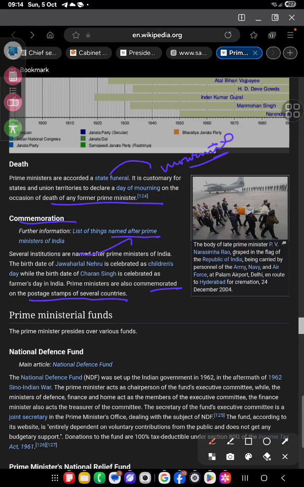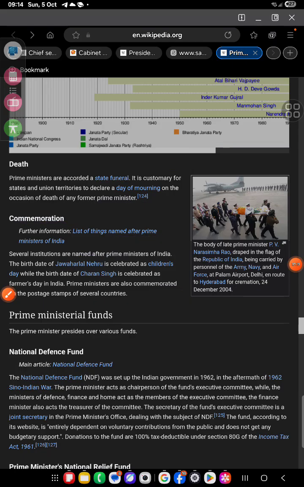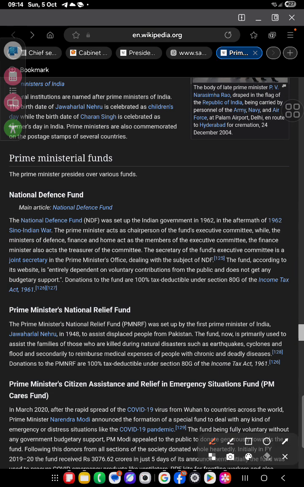The body of the late Prime Minister P.V. Narasimha Rao, draped in the flag of the Republic of India, being carried by personnel of the Army, Navy and the Air Force. Next is the National Defence Fund. So the PM has presided over various funds. First is the National Defence Fund in 1962. The Prime Minister acts as chairperson of the fund and its executive committee, and the secretary of the fund's executive committee can be a joint secretary in the PM office dealing with the subject of NDF.